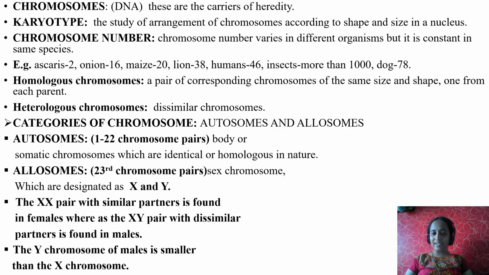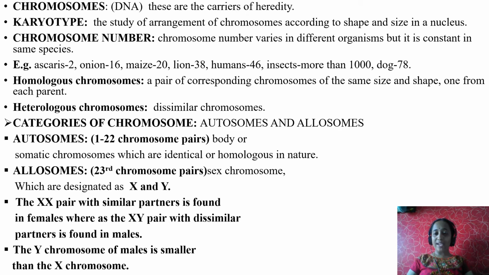What is meant by identical or homologous? The chromosomes are similar in size as well as shape. The first 22 pairs of chromosomes are similar in size and shape. These are also called somatic chromosomes or body chromosomes, and the scientific term is autosomes. How many autosomes are there in each cell?